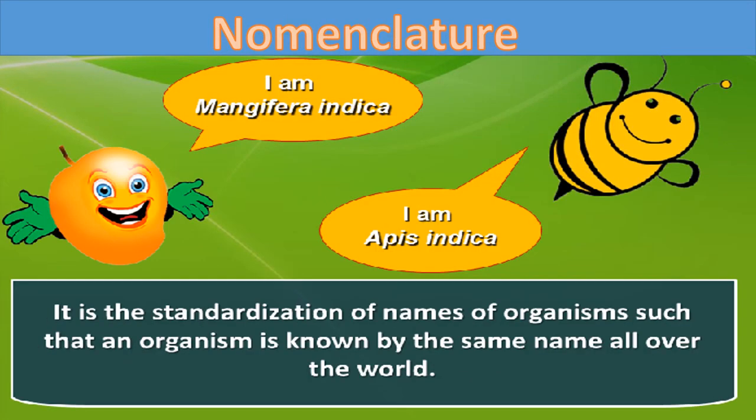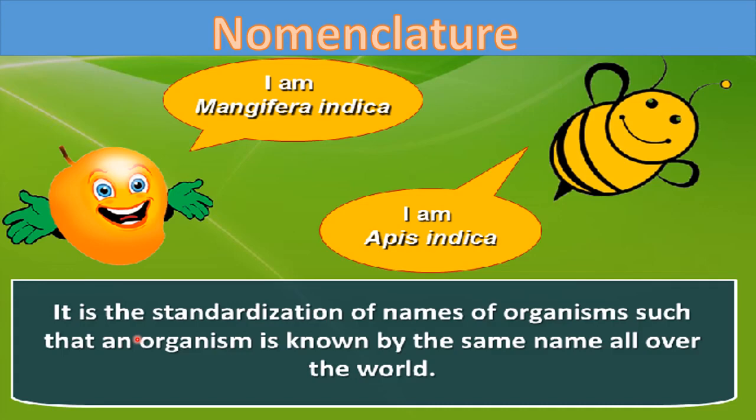After the classification, one more thing that is required here is nomenclature. There are so many organisms present on the earth, and all these organisms are known by different names in different areas, and according to the area their names can change. These names are called local names. These local names vary from place to place, even within a country, where different organisms are given different names. So it becomes very difficult to recognize any organism, or you can say it becomes very confusing.